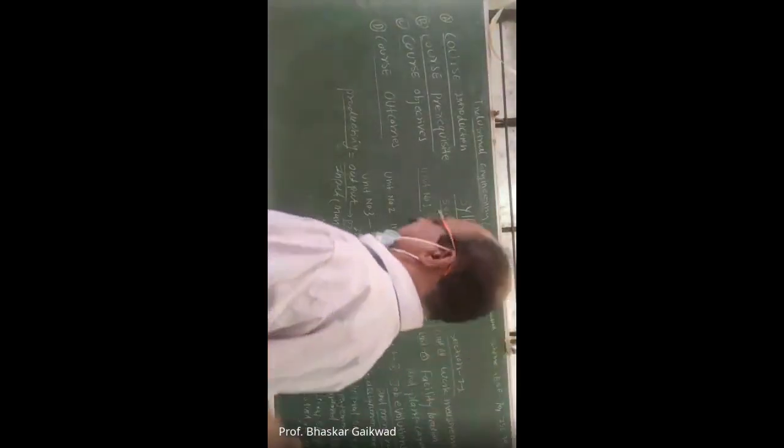And the sixth unit has assignments and theory. This is your term work, and the books you have to refer to are Industrial Engineering and Production Management by Martand Telsang, Industrial Engineering by O.P. Khanna, and Work Study by O.P. Khanna. Okay, so this is the syllabus of industrial engineering.